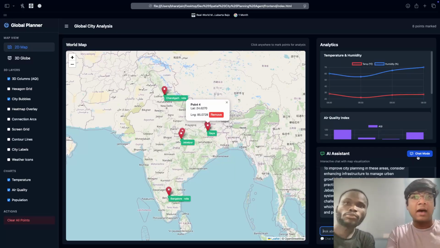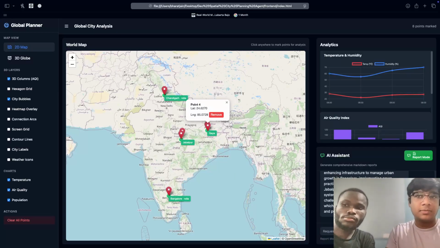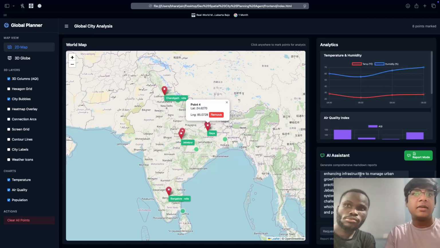The second feature that we have here is a report generation mode. In the report generation mode, city planners can use our AI agents asynchronously to generate reports.